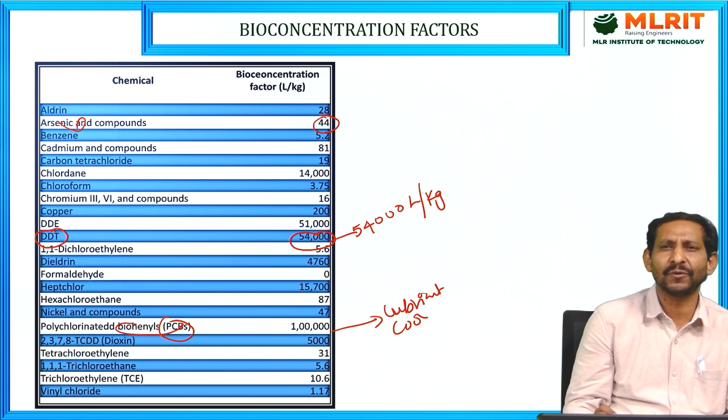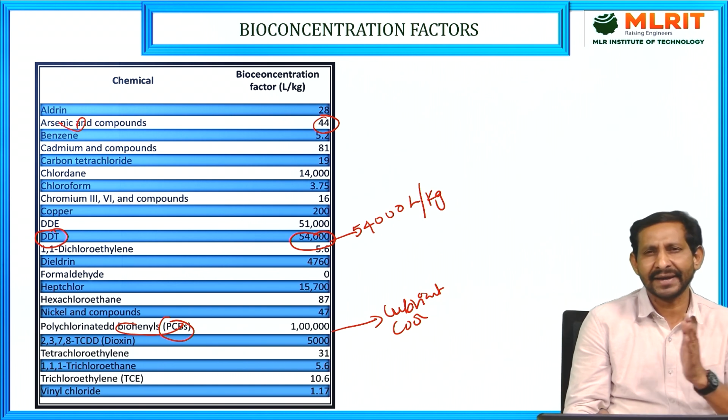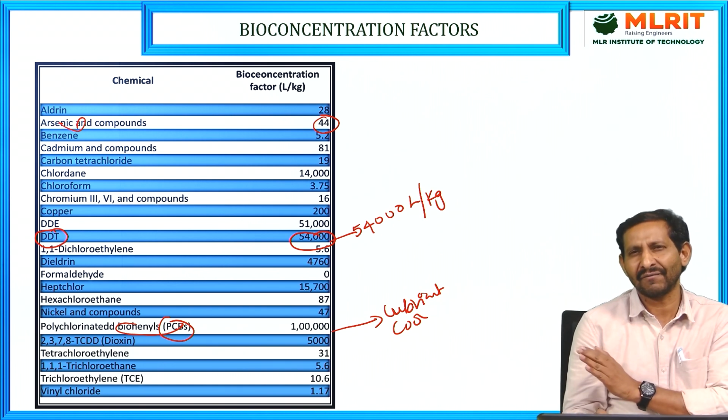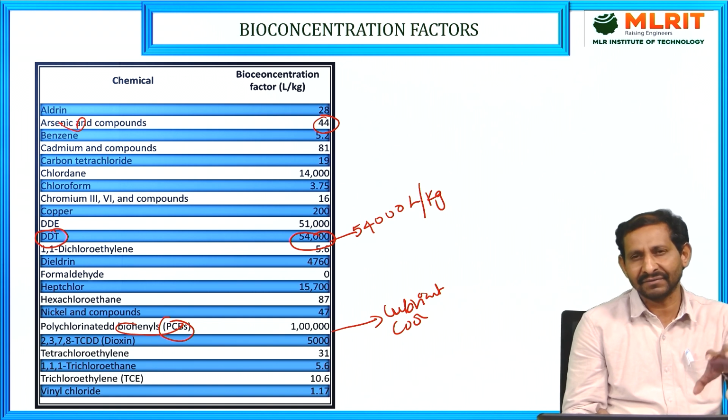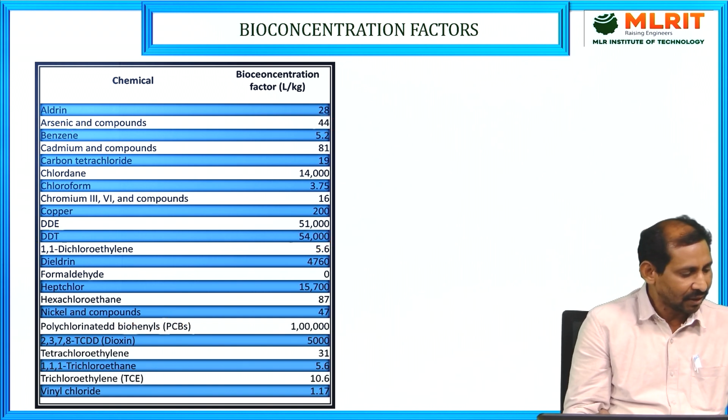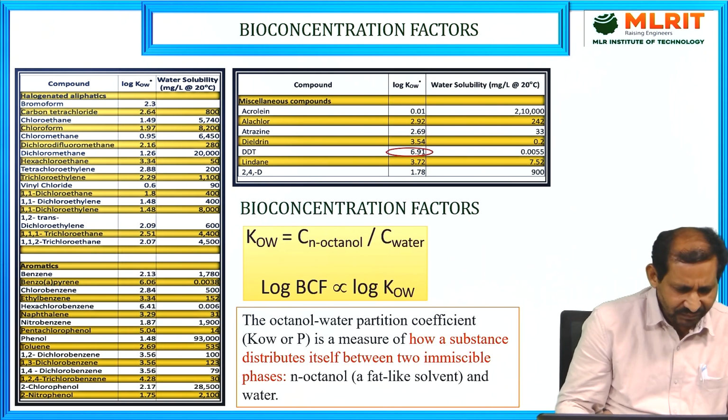If these compounds are used in the ecosystems, they will slowly accumulate in the higher trophic levels and become harmful, toxic compounds. So these are some of the bioconcentration factors of different chemicals given in this table. Now moving to another table for comparison.